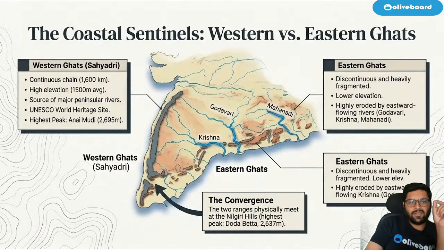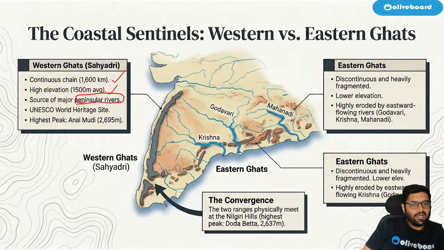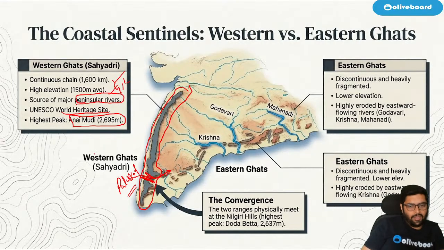So we saw Aravali, Vindhya, Satpura. Then we have the Western Ghats. They are a continuous range with high elevation, and the source of major peninsular rivers like Godavari and Krishna. You can see the hill range here, this is called the Western Ghats. Can you see this gap? This gap is called the Palakkad Gap. The Western Ghats are a UNESCO World Heritage Site, and the highest peak is Anaimudi.